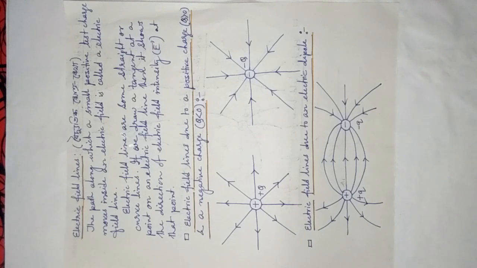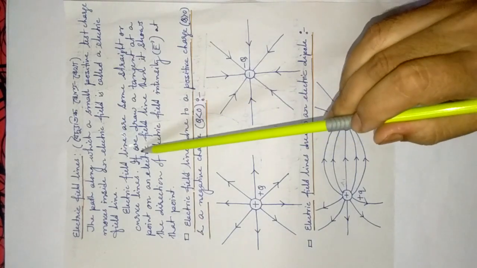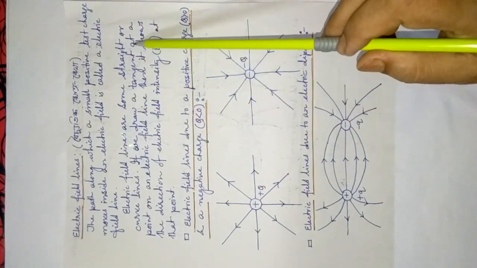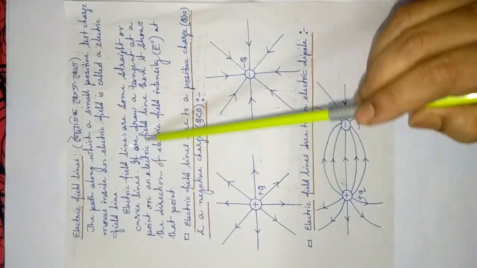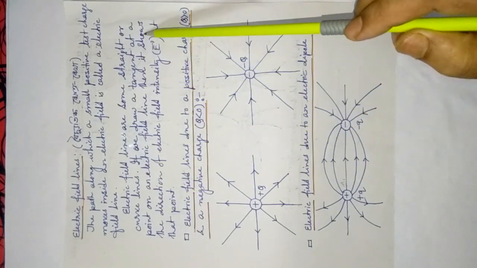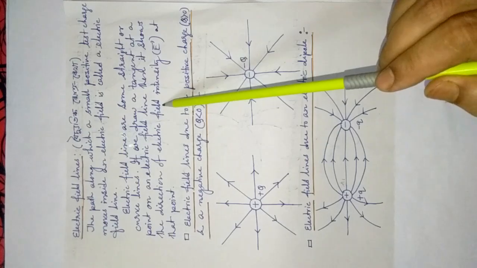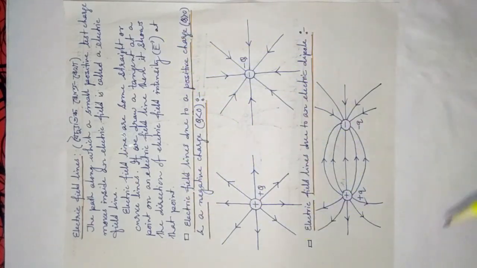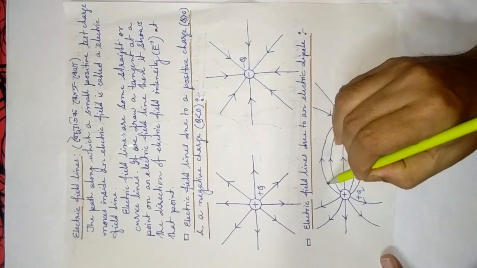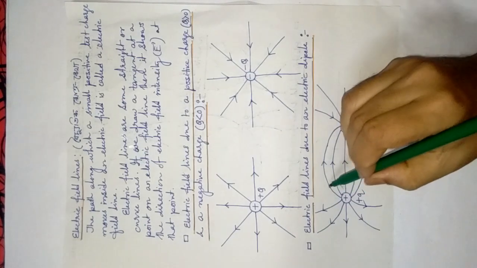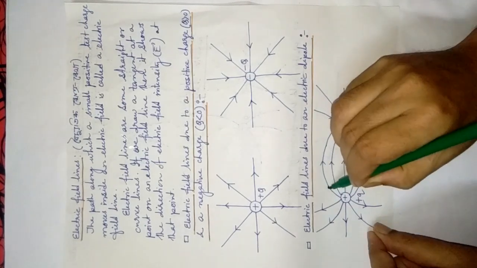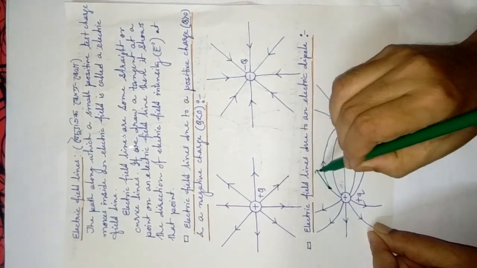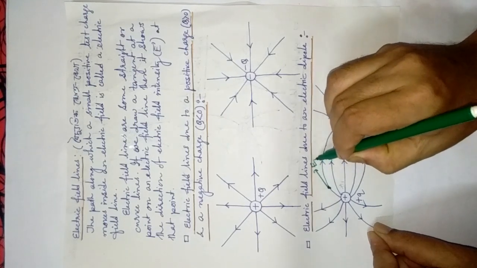One more thing I am going to discuss here. If we draw a tangent at a point on the electric field line, then it shows the direction of electric field intensity at that point. Suppose this point, see here, okay? If you draw a tangent like this, then this tangent will show you the electric field intensity.